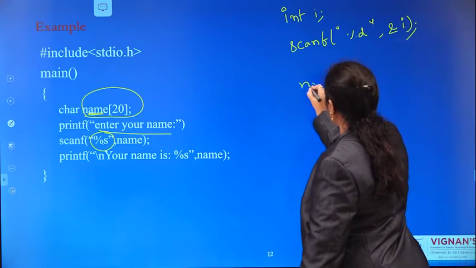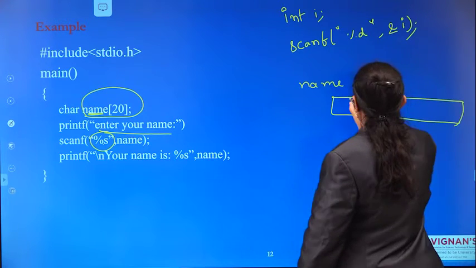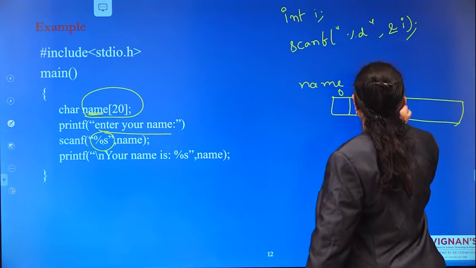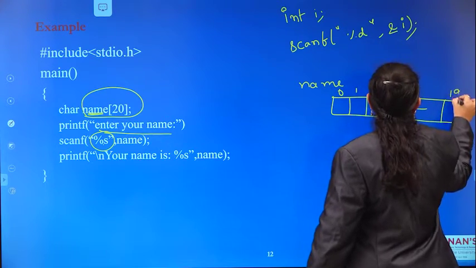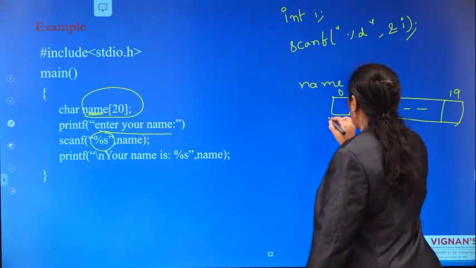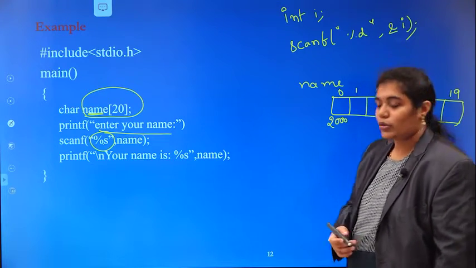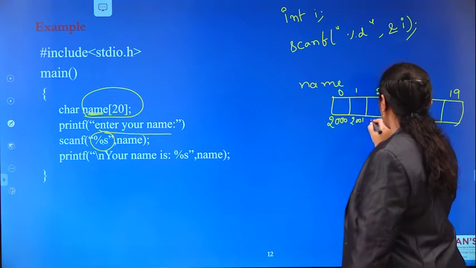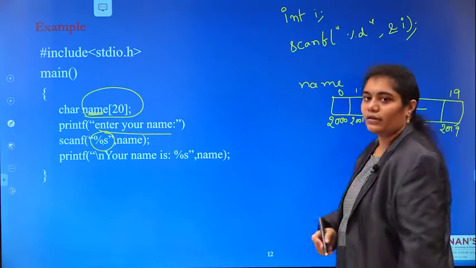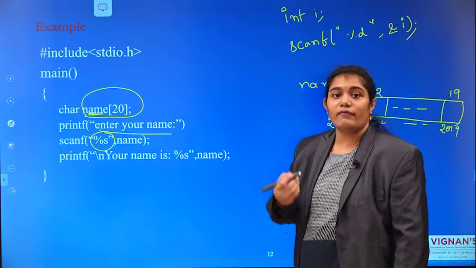See here, name. 20 bytes are allocated for this name, indices 0, 1, 2, up to 19. The base address may start with 2000. Let us assume the base address of name is 2000, 2001, 2002, and so on up to 2019. Now here I want to read the content for a name.